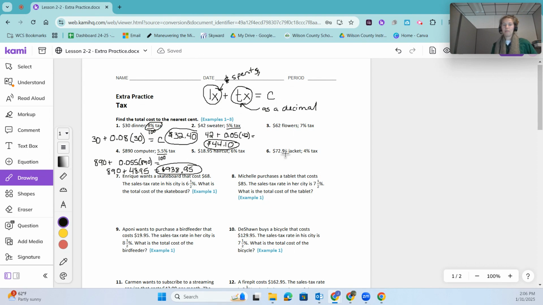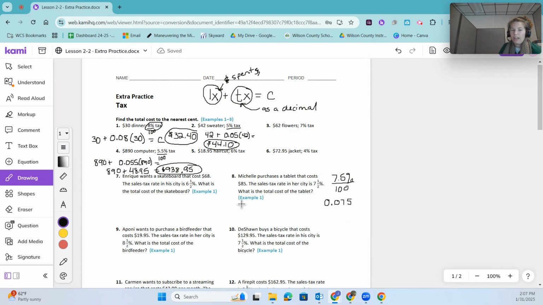Okay, there are 3 more just like that that you can try. Let's come down and take a look. These are written out a little bit, but they're going to be solved the exact same way. So Michelle purchases a tablet that costs $85. The sales tax rate in her city is 7.5%. What is the total cost of the tablet? So 7.5%, again, divide that by 100.